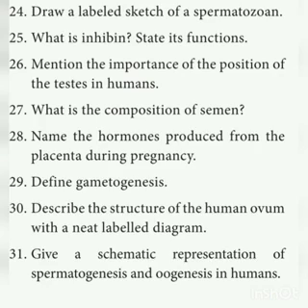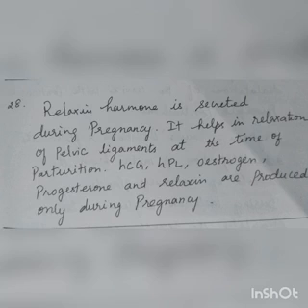Next, name the hormones produced from the placenta during pregnancy. You know that there are different types of hormones. Human chorionic gonadotrophin, human chorionic somatotrophin, estrogens and progesterones are produced.